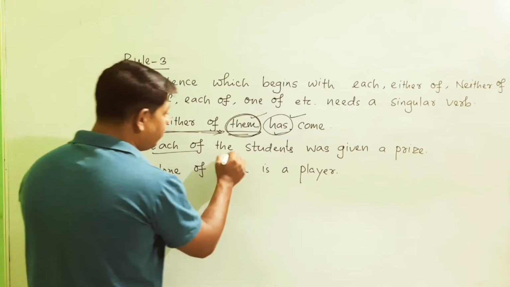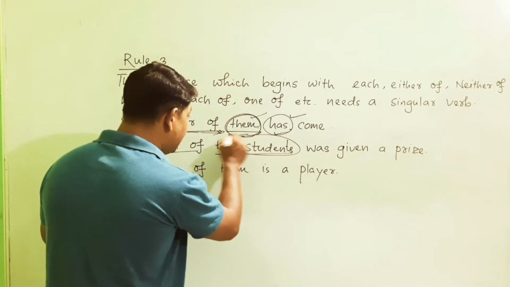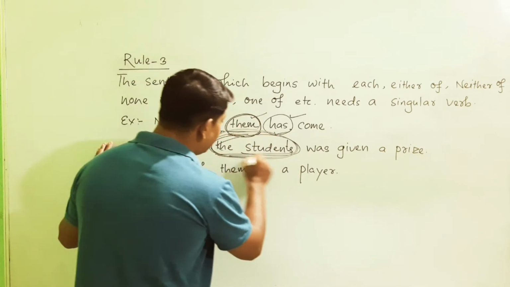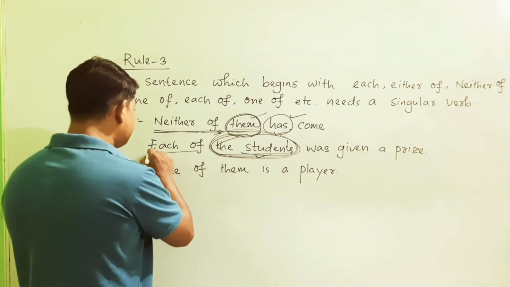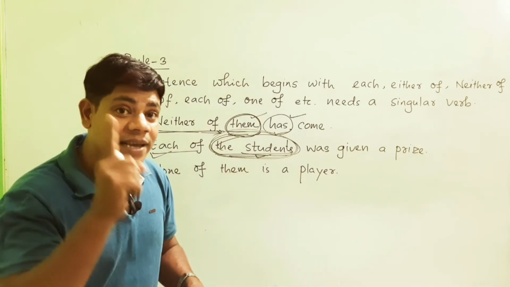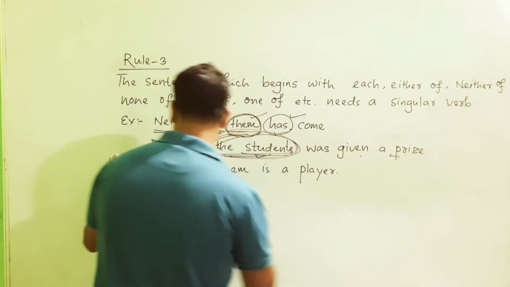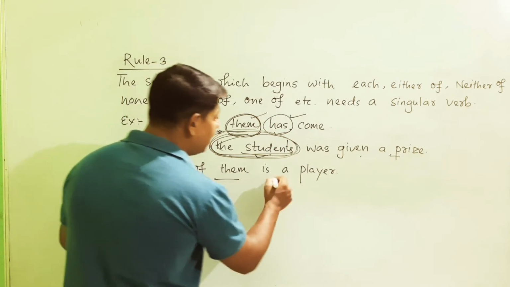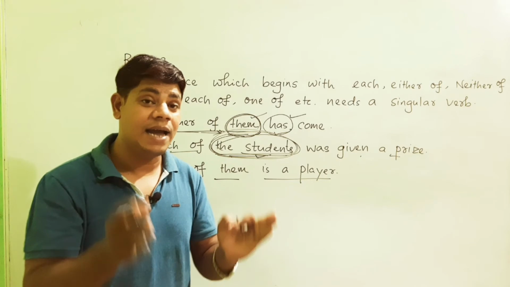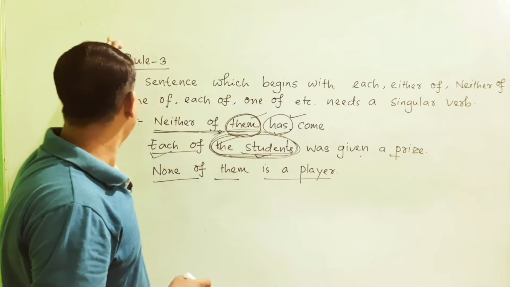Then, each of the students. Here the students is not important; it is not telling about the students. You may think it is plural, but no, because each of the students indicates a single student. So, each of the students was given a prize. Then, none of them is a player. So here you can understand how the singular verb is used according to rule number 3.